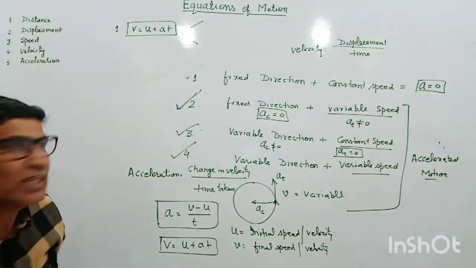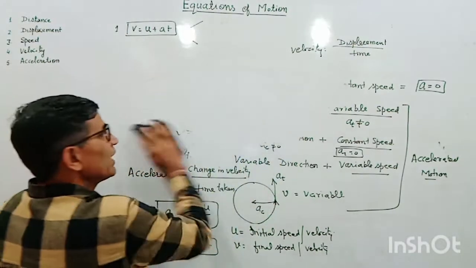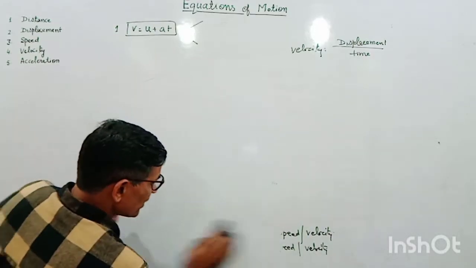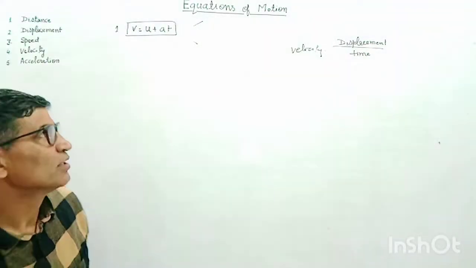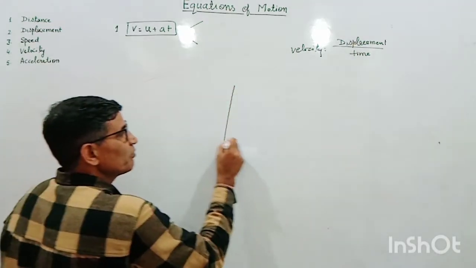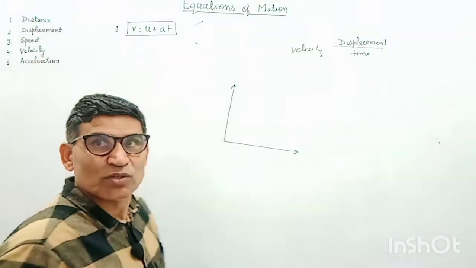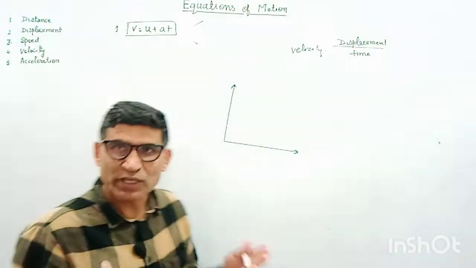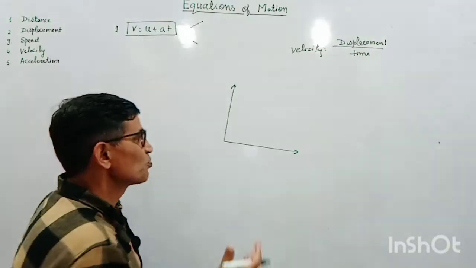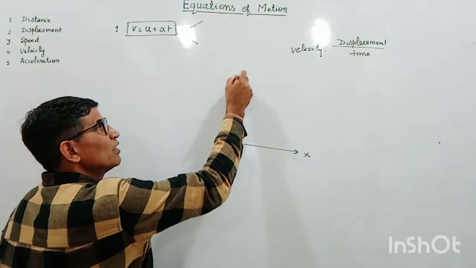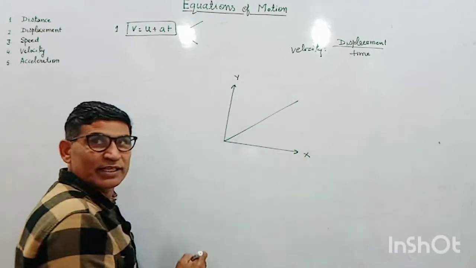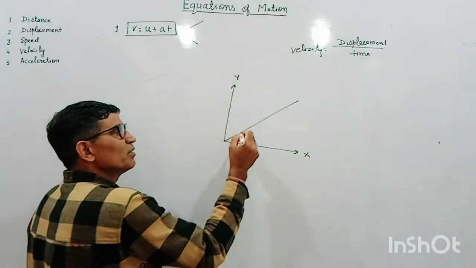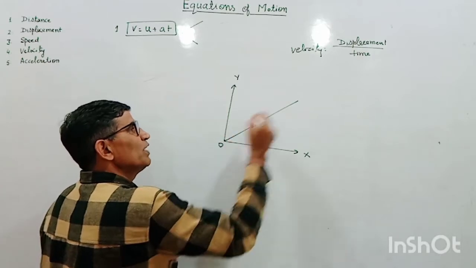Suppose a body is moving in a straight line, but not along the x-axis or the y-axis, that is, moving in a plane. As we have discussed in the types of motion, there are three types based upon dimensions: one-dimensional, two-dimensional, and three-dimensional motion. Suppose a body is moving in a plane in a straight line. It is a rectilinear motion, but it is two-dimensional motion because the body is moving from point O to P,